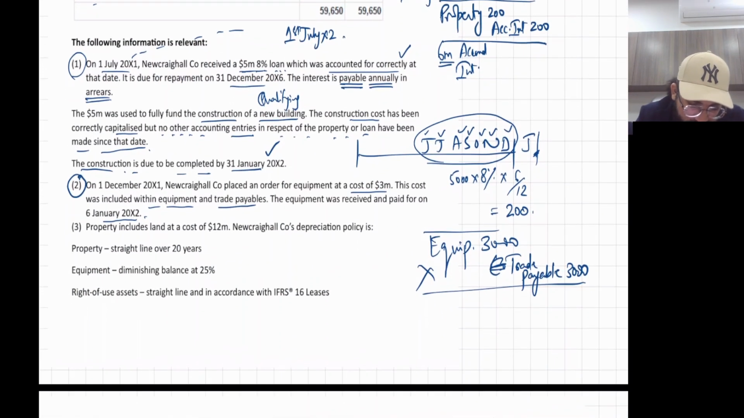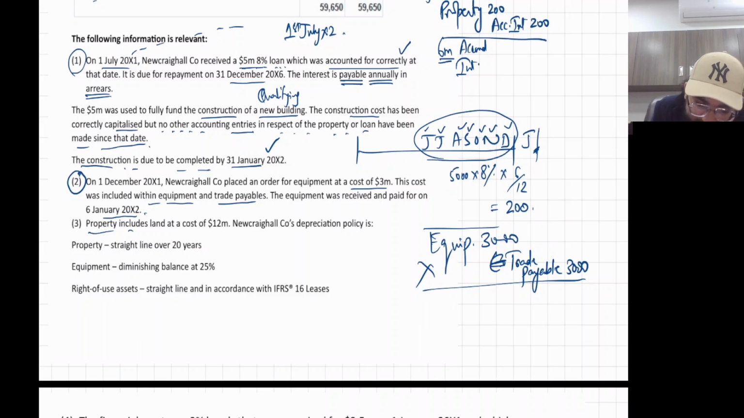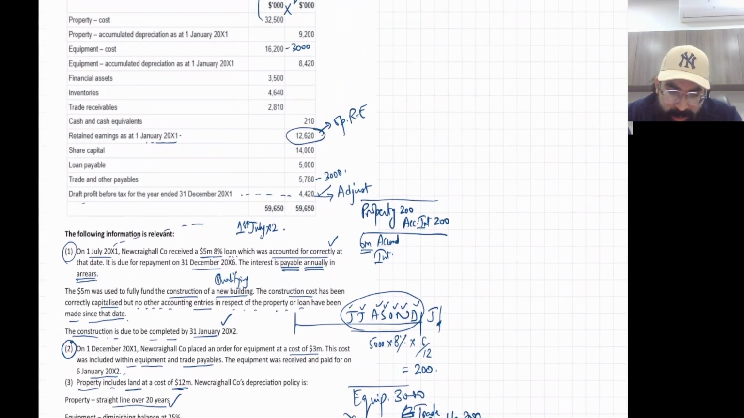Now, the third thing is property. Property includes land at a cost of 12 million. So be careful while doing depreciation that we need to remove, just for the purpose of calculating depreciation expense, this 12 million. Okay, this is land. Now, what is the property depreciation? It's a straight line over 20 years. Equipment is diminishing balance, reducing balance 25%. And there is one thing, right of use asset, leave it. We'll do it.